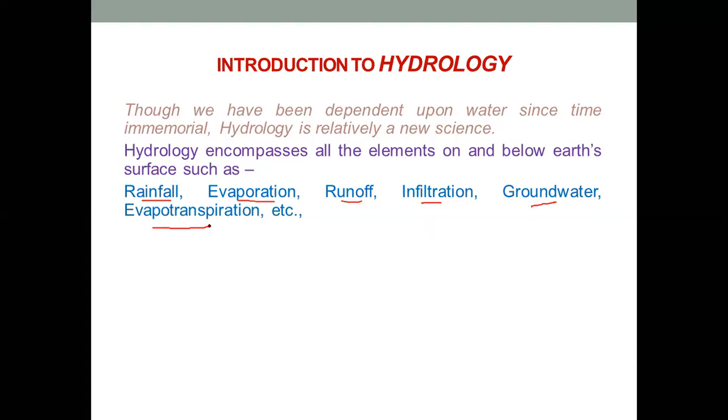And last is evapotranspiration. Now, what evapotranspiration is: one source you know that water evaporates from is the free surface of the water which is available on seas, oceans and lakes. Now there is another source from where the water evaporates. This source is the leaves of the trees.